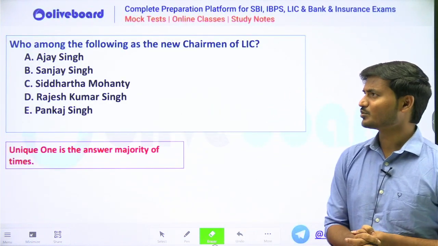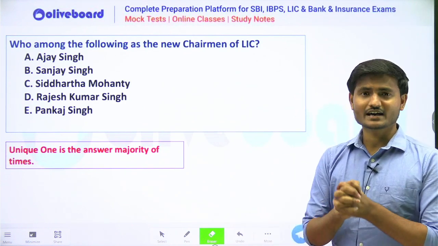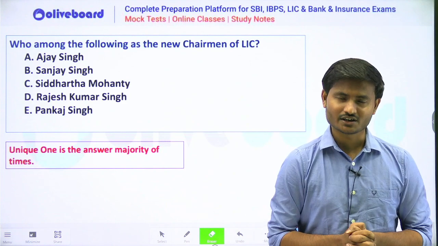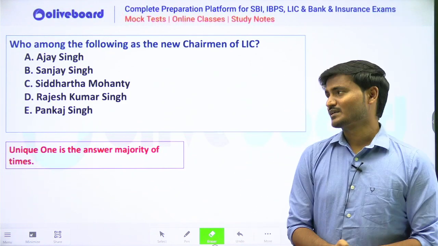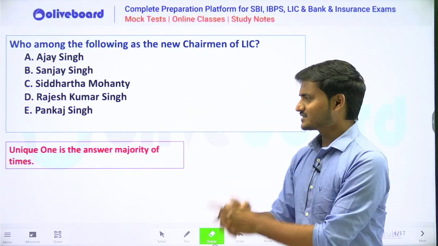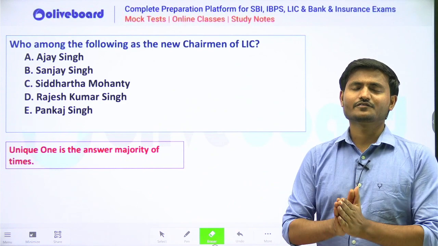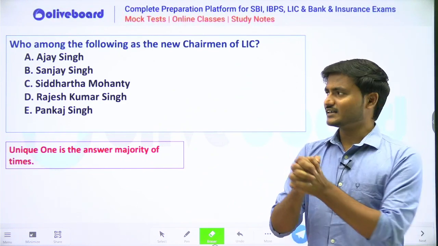Now the second question says: who among the following is the new chairman of the LIC? There are 5 options listed here, and in 4 options we have Singh as the surname, but in option C we have Mohanty. So in many cases the unique one is the answer. If something odd is seen in the options, it might be true that it can be the answer.